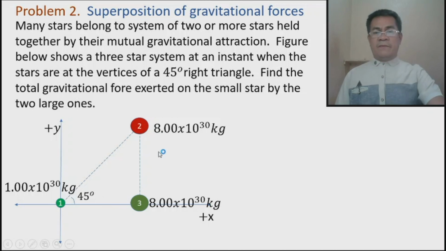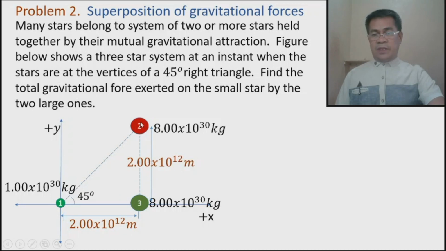Now the problem is that we have this 45 degree angle. They are forming a right triangle. The distance between 2 and 3 is 2 times 10 raised to 12 meters, while the distance between 1 and 3, center to center, is also 2 times 10 raised to 12. So they are equidistant. The distance from 1 to 3 and the distance from 2 to 3 are the same. And remember, this is a right triangle.